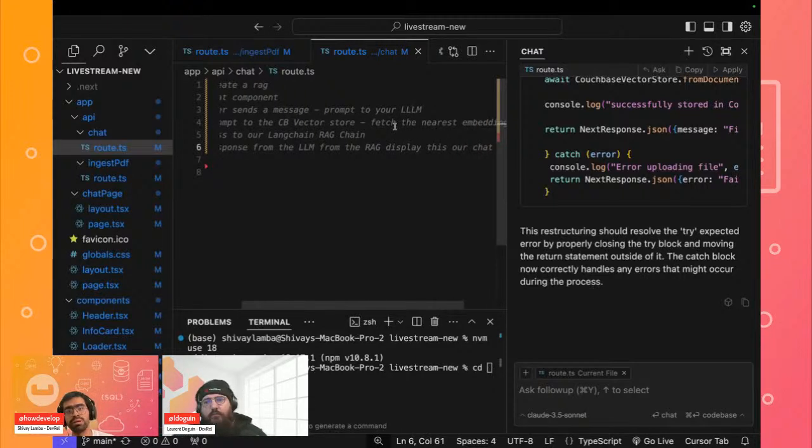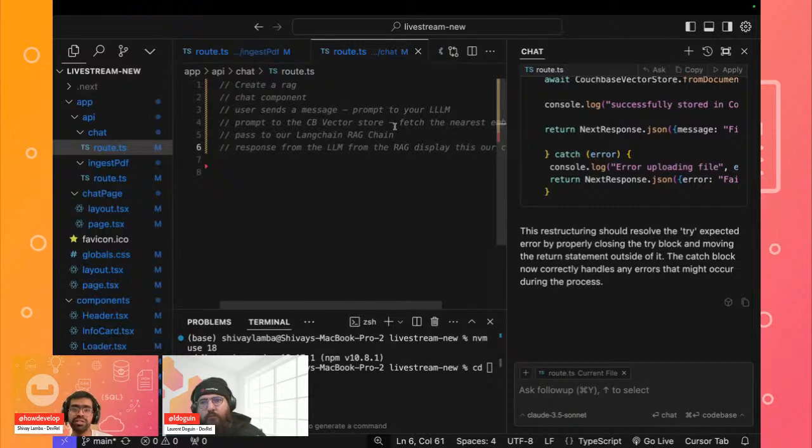That prompt is sent to the Couchbase vector store, where we use the retriever to fetch the nearest embeddings based on the input prompt query. Then we pass it to our LangChain RAG chain, and we generate the response from our LLM as part of the RAG chain, giving you the result based on the question you have asked.